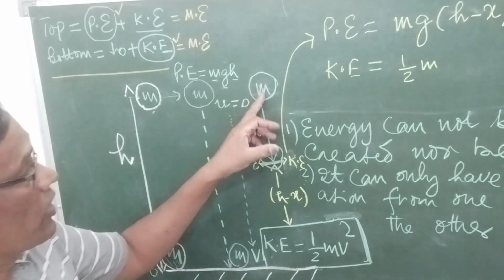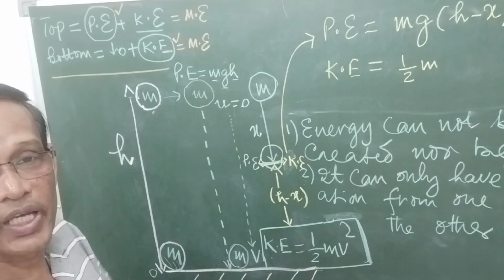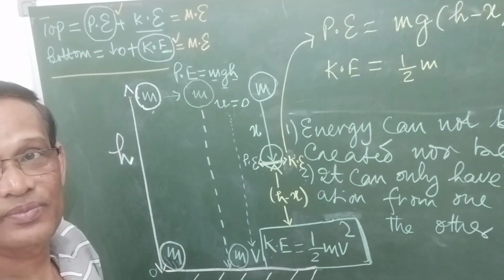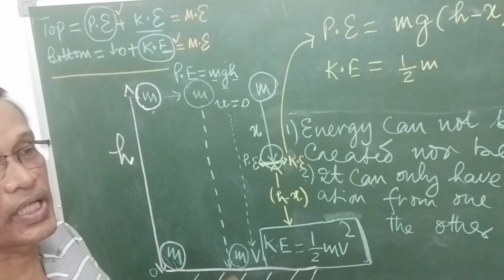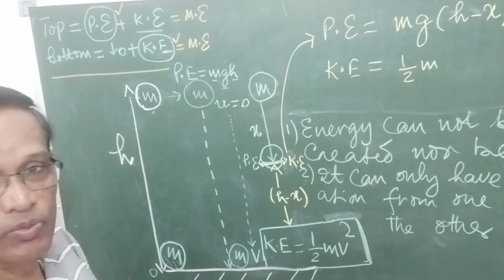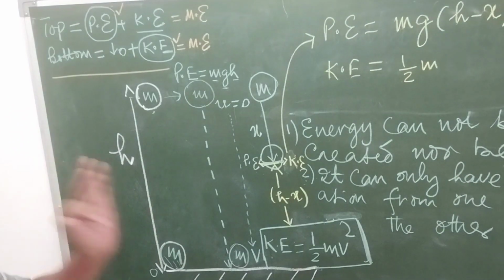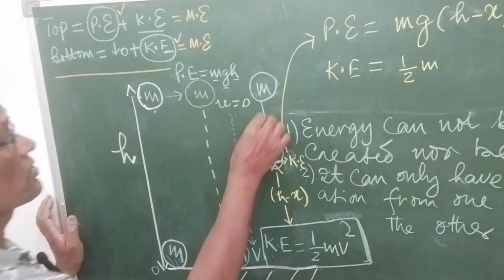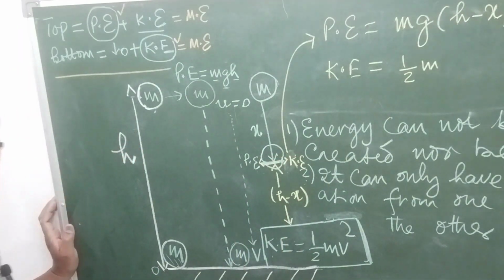But how much is the velocity at this point when it is falling through a height of x? Half mv square is the kinetic energy formula. So half m, how much is the velocity at this point is to be considered.